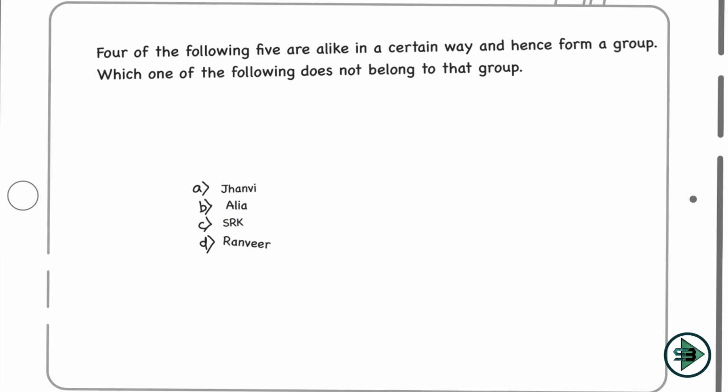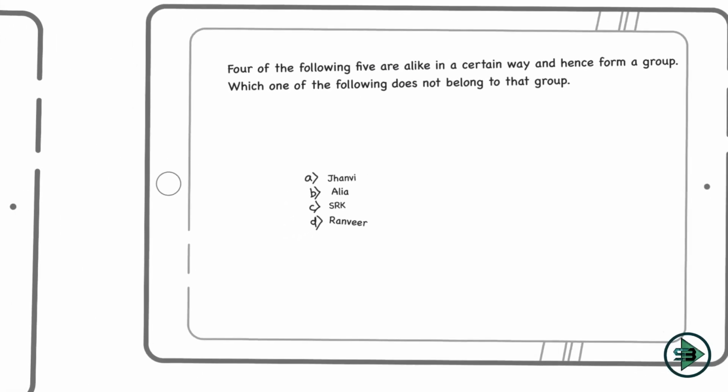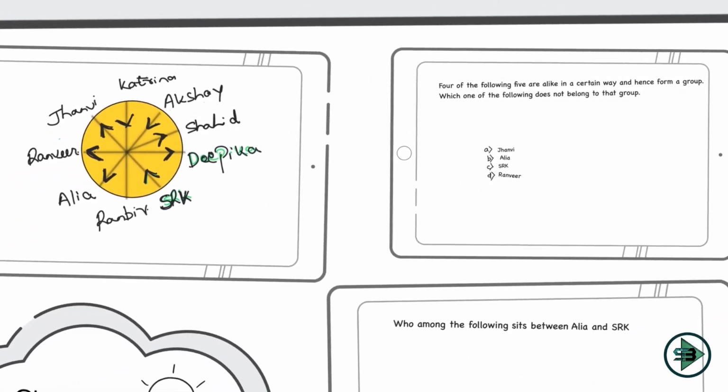So now let's solve the last question on this puzzle. The last question is saying 4 out of the 5 are alike in a certain way to form a group. Which one of the following does not belong to that group? So 4 are associated in a certain way to form a group, and 1 does not belong to this group. So who is that? Let's just go back to our puzzle. What are our options given to us right now?